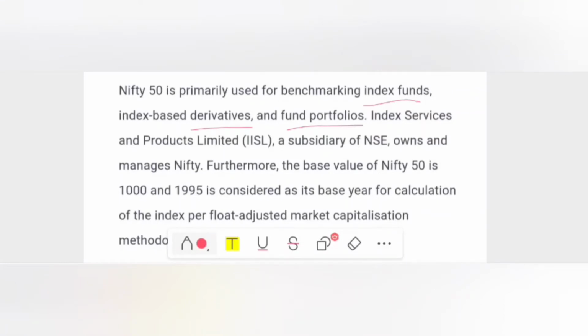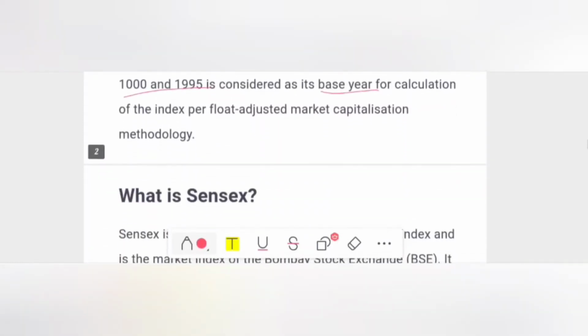Index Services and Products Limited, a subsidiary of NSE, owns and manages Nifty. Furthermore, the base value of Nifty 50 is 1000, and 1995 is considered its base year for calculation of the index per the free float adjusted market capitalization methodology.